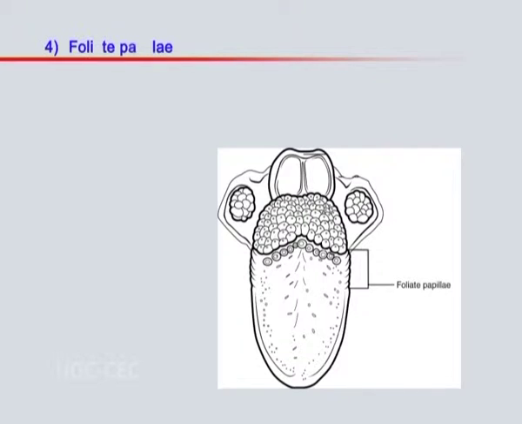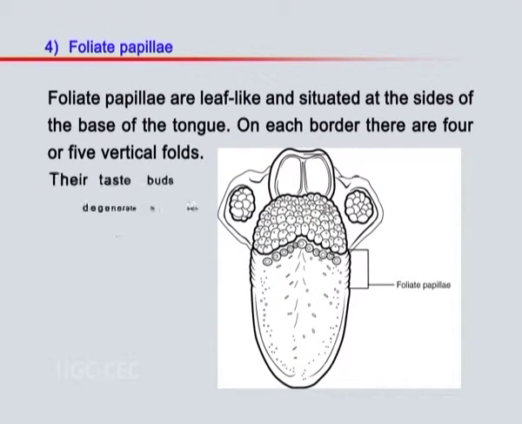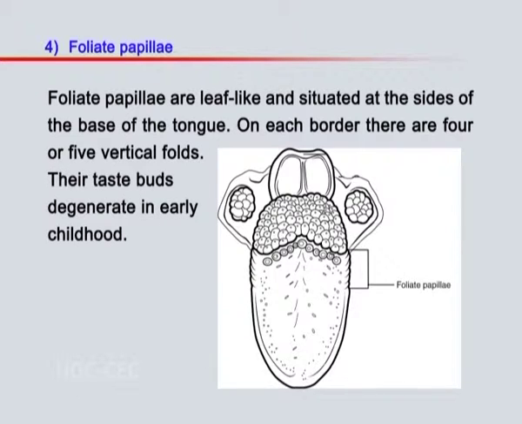Number 4. Foliate papillae are leaf-like and situated at the sides of the base of the tongue. On each border, there are 4 or 5 vertical folds. Their taste buds degenerate in early childhood.